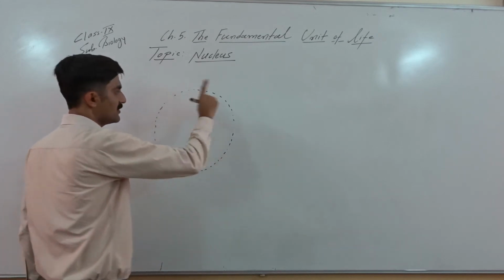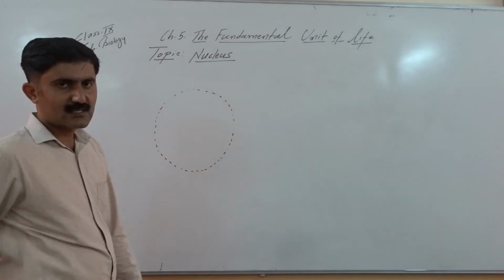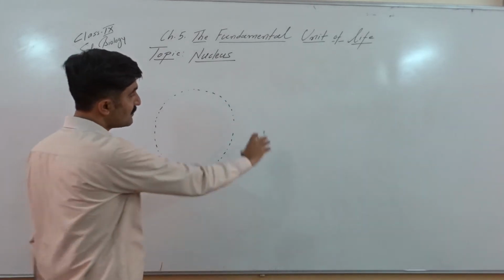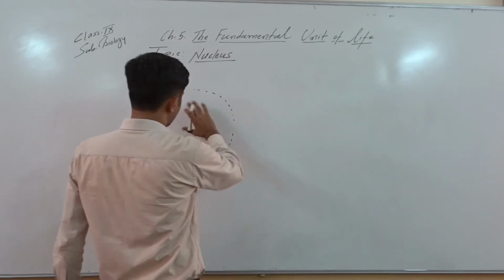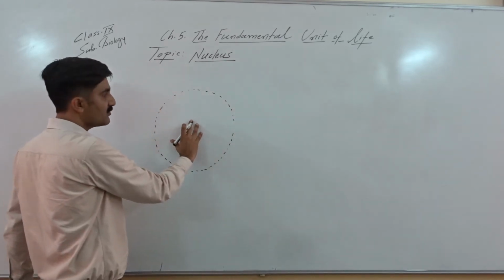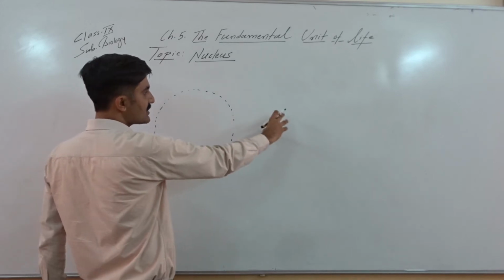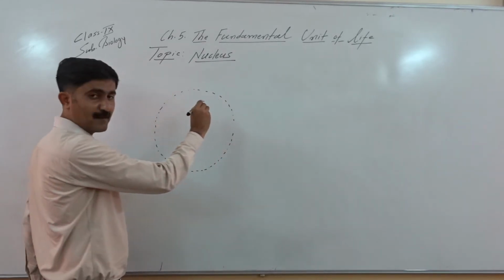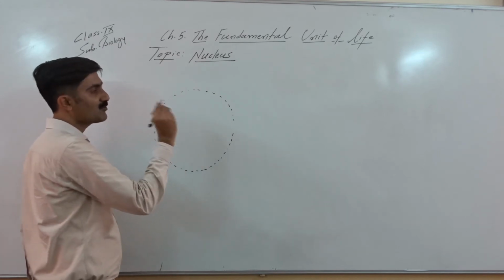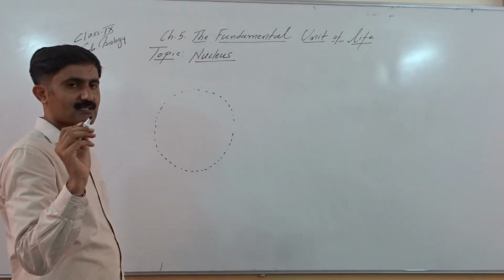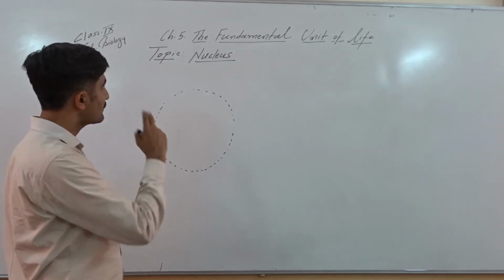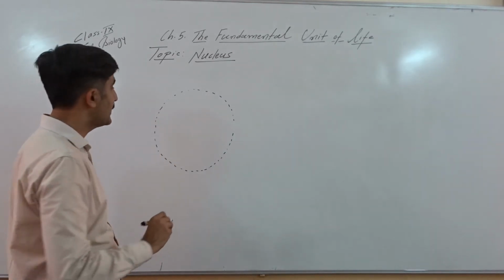Please remember, if we consider this board as a cell, and this is a centrally located nucleus, then this part is cytoplasm, and whatever is present within the nucleus is nucleoplasm. So nucleoplasm is separated from cytoplasm by a membrane, right? And please remember, the nuclear membrane is a double membrane. The nucleus has two membranes.